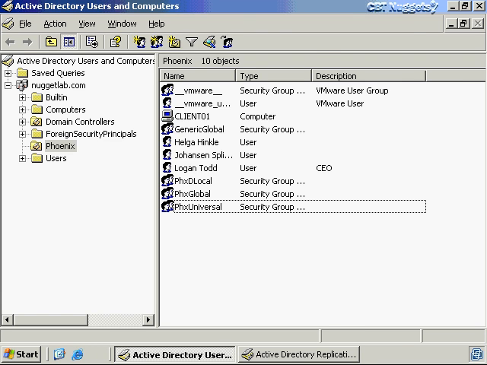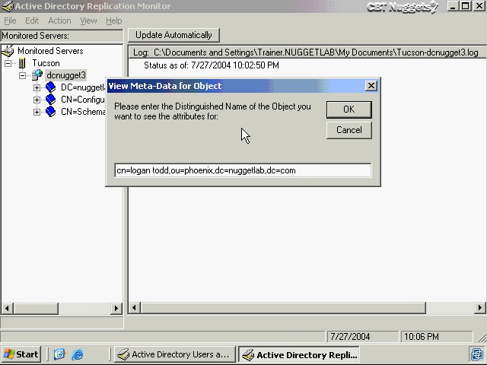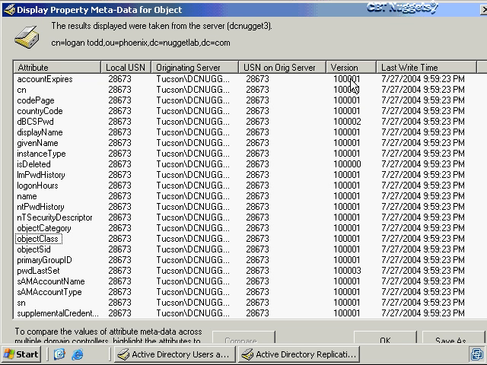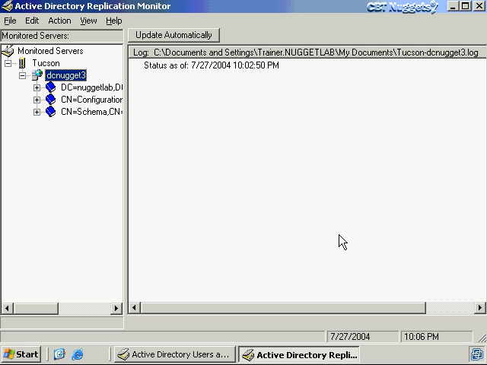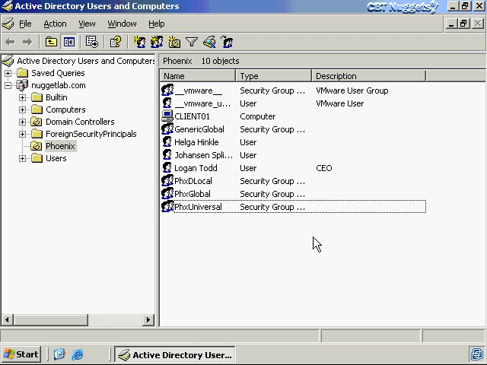And then also here I've gone back to the replication monitor, and I'm connecting to the common name of Logan Todd, PhoenixNuggetsLab.com. Click OK, and we see that indeed it has incremented that specific user's account by 100,000. So that's the proof of the fact that we did an authoritative restore on that account.